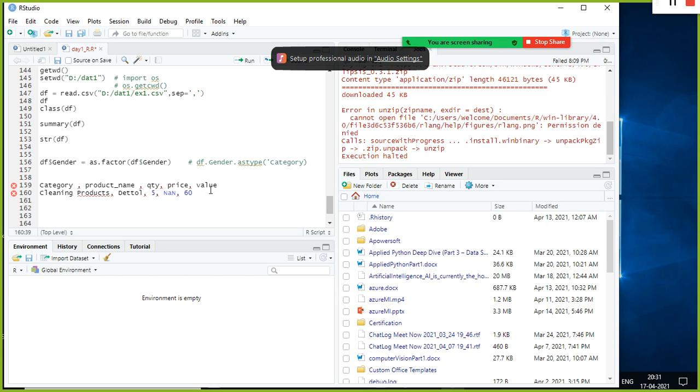GST and the discount or offer, right? If you have that one, you need to subtract it, right? You need to subtract it and then you need to do it. So there the logic is a little bit complex, but in real time that is how we do it. Okay, so in this case, the value is available, quantity is available. Value divided by quantity will give you the price.